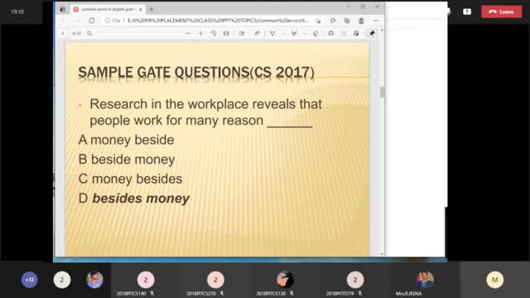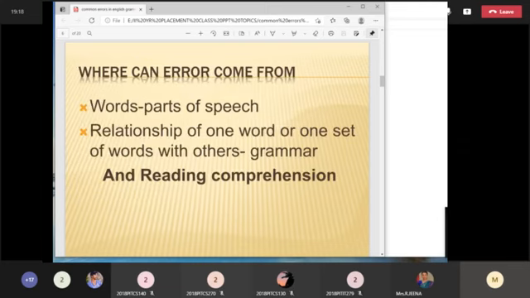Now you have the answer here, but just read all four options. Option A, money beside. Research in the workplace reveals that people work for many reasons, money beside money, money besides money. If you know the correct meaning of the words beside and besides, you know the confusing word here. I told you, the error may be on words. This is an error on a word.